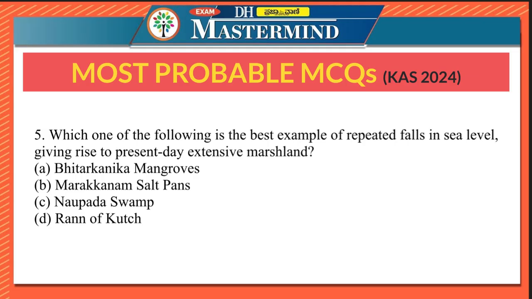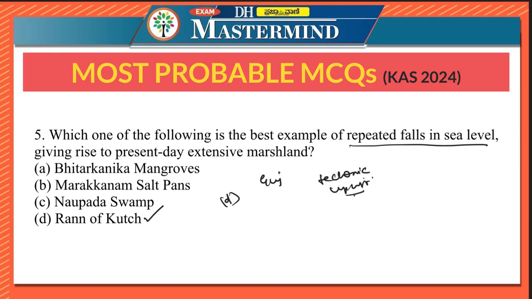Fifth question says, which one of the following is the best example of repeated falls in sea level giving rise to present-day extensive marshland? Bhitarkanika mangroves, Marakkanam salt pans, Nupada swamp, and Rann of Kutch. So here the right option is option D, Rann of Kutch. Very, very important. Rann of Kutch is in Gujarat and it is a large area of marshland that was formed due to tectonic uplift and repeated falls in sea level. This is the keyword here, repeated falls in sea level.